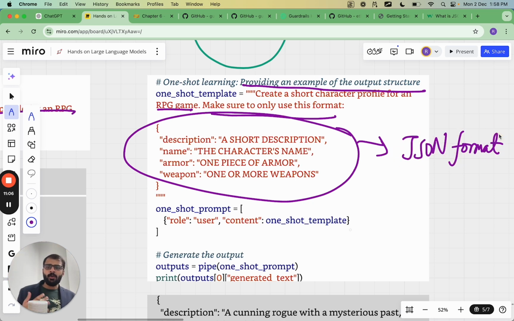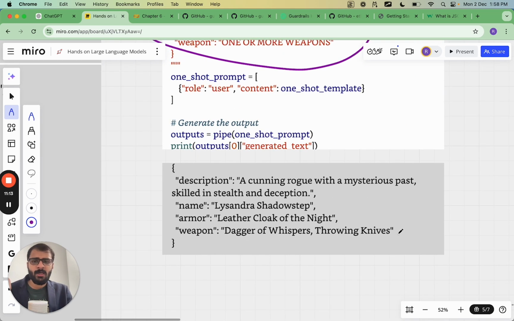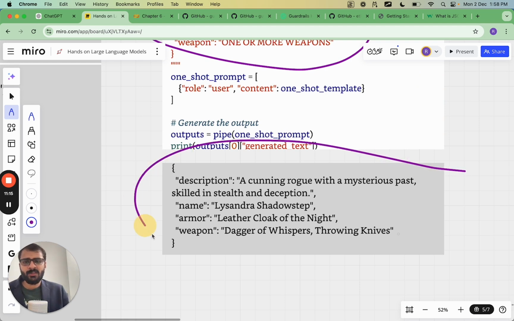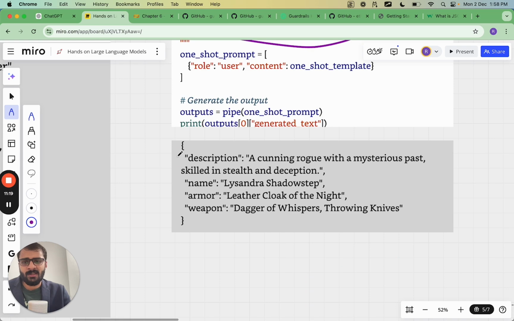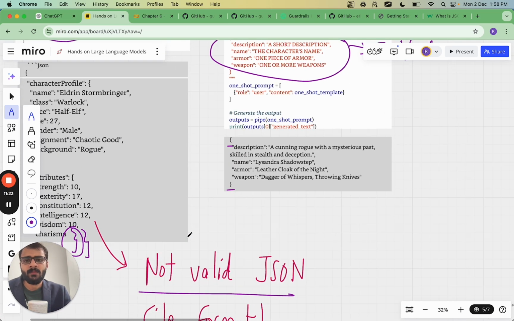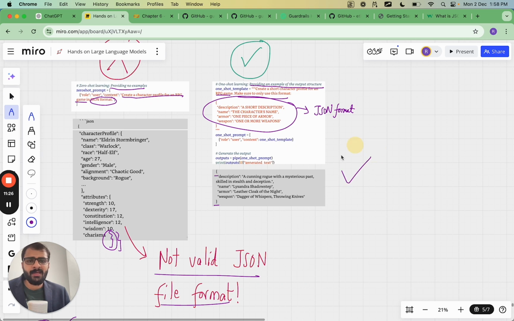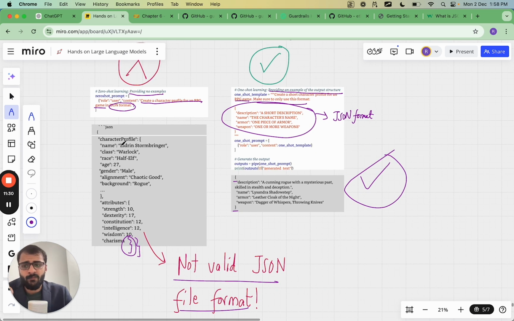And now the LLM or ChatGPT knows that it has to follow this structure because it's been mentioned in the prompt, right? So when it generates the output, you can see that this is the output which has been generated, and this is perfectly valid JSON because here there is a starting curly bracket, there is an ending curly bracket, etc. So this on the right hand side is a valid JSON format. On the left hand side, what you have is a JSON format which is not valid. And what made this difference from left to right? Only providing certain examples in the prompt.